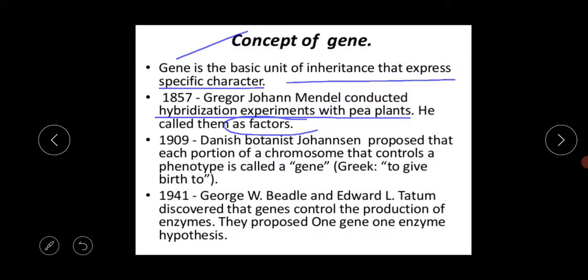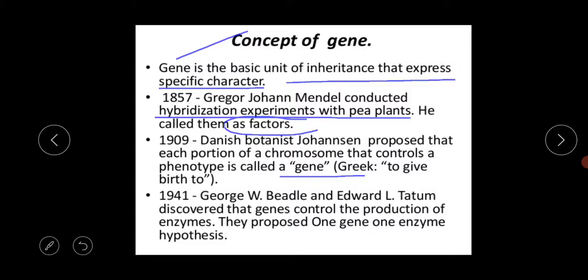Next, in the year 1909, Danish botanist Johannsen proposed that each portion of a chromosome that controls a phenotype is called a gene. So each and every characteristic is actually controlled by the gene. I think all of you know that each and every characteristic in our body is controlled by genes, like my skin color, my hair color, my eye color. All those characteristics are controlled by genes.